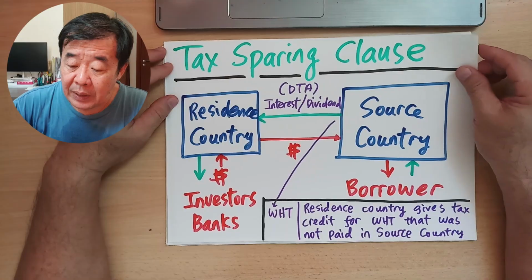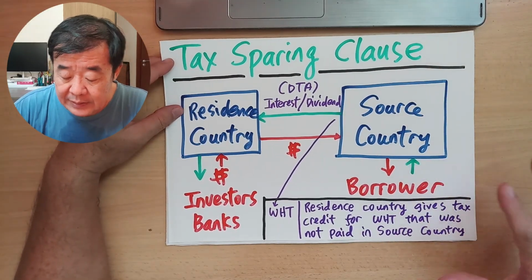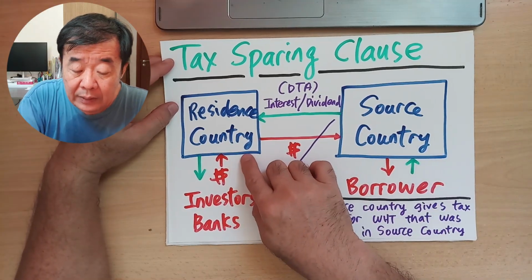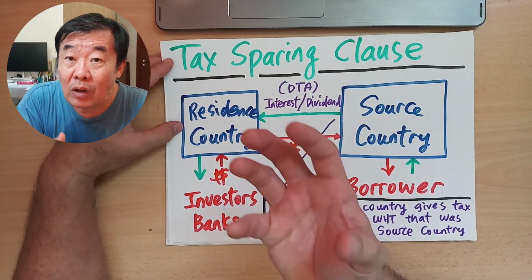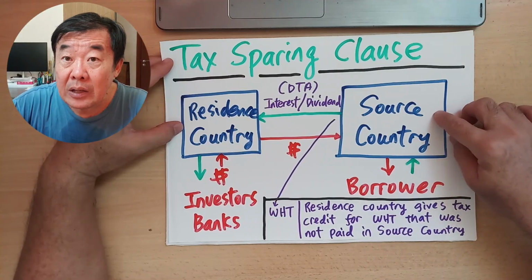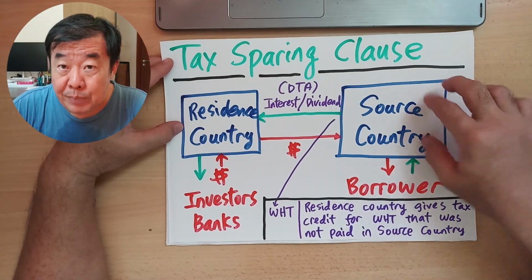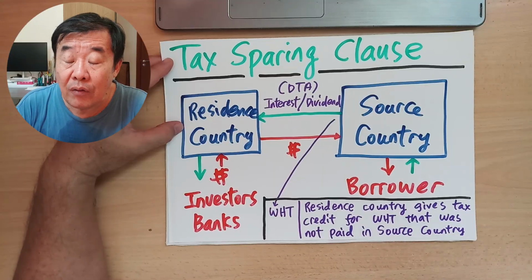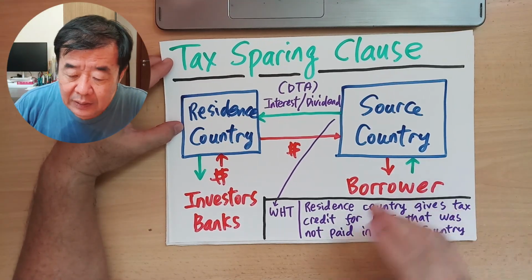Now let's go deeper into the tax sparing clause. In this case, I created a more complicated slide. The resident country means the country that the investor or the lender is based in, and the source country is where the money goes to, where the borrower is based, so you can see this is a cross-border financing arrangement, be it a loan or an investment.